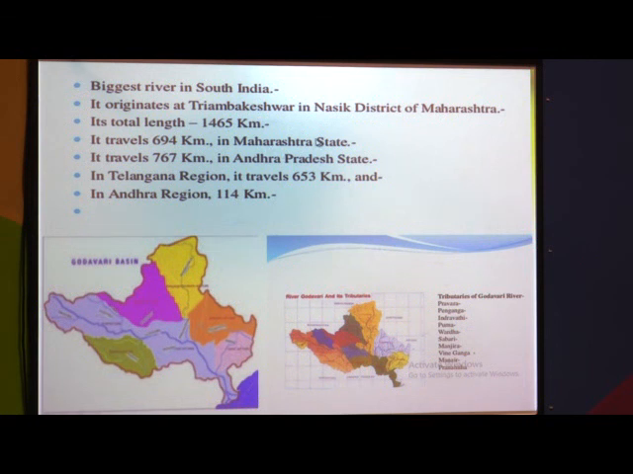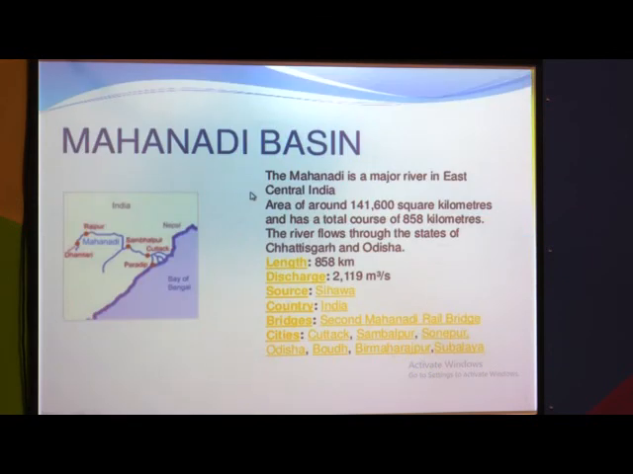See here in Maharashtra, 694 km area, 767 km area in Andhra Pradesh. Telangana covers 653 km area, and in Andhra Pradesh it covers 114 km area. So see, next river, the Mahanadi river.